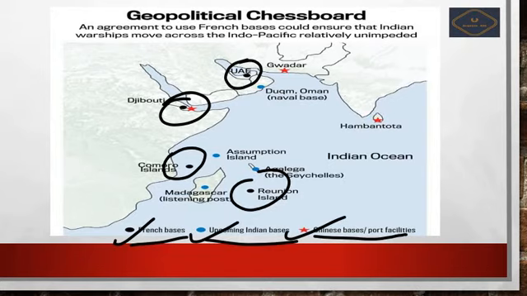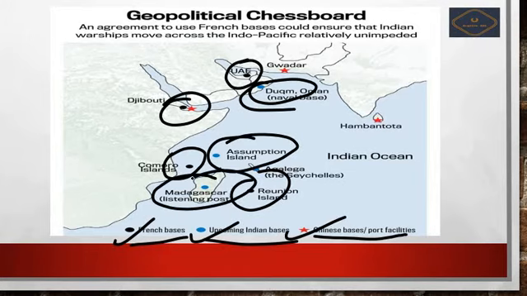Okay, next we see Indian bases. Indian bases are located nearby this Oman. Okay, can you see here Oman? This is your Oman. Next Assumption Island. Next Madagascar. Okay friends, next here you can see Agalega Island, Seychelles, which will come under the Seychelles.